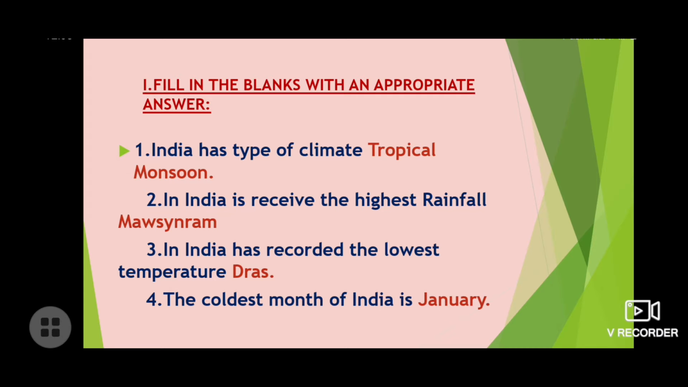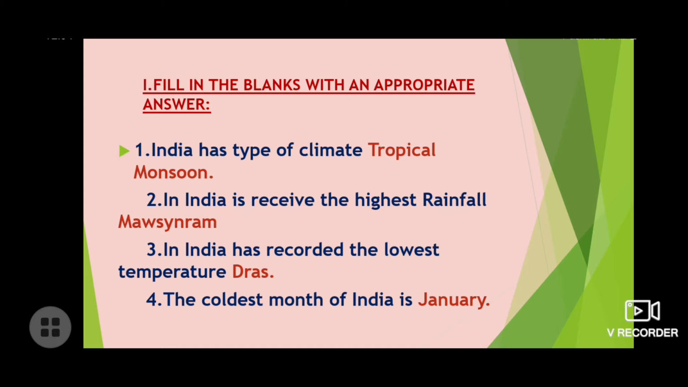Question 1. India has a type of climate dash. Here the answer is tropical monsoon. Question number 2. In India, the highest rainfall received is dash. Here the answer is monsoon rain.